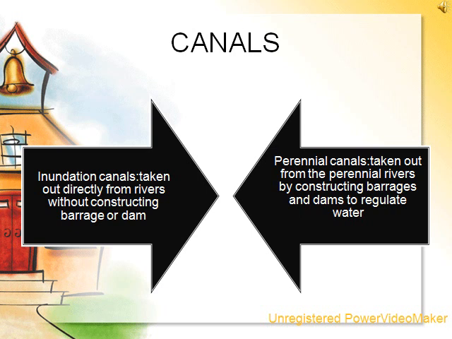Second, we have perennial canals. These canals are taken out from the perennial rivers by constructing barrages or dams to regulate the flow of water. They can draw water throughout the year and irrigate large areas. Now students, please note down the areas where canal irrigation is practiced. It is practiced in Uttar Pradesh, Madhya Pradesh, Andhra Pradesh, Rajasthan, Haryana, Jammu and Kashmir, Assam and Tripura.